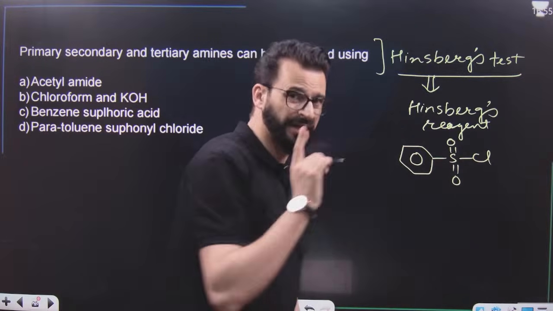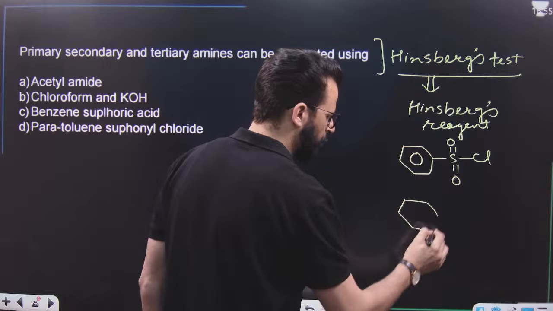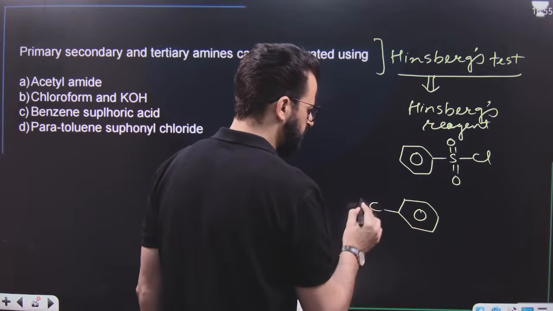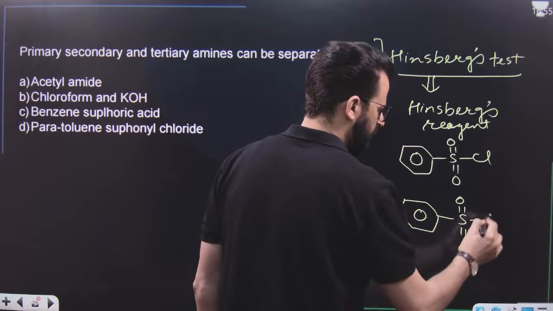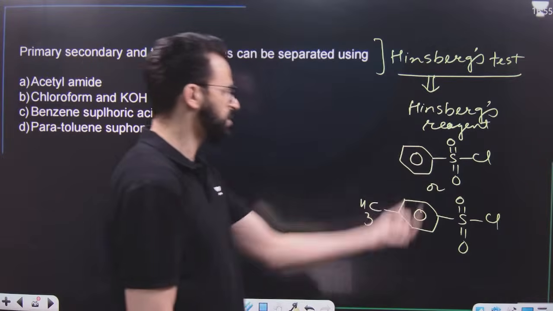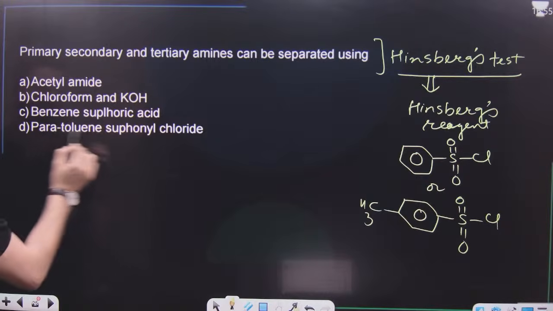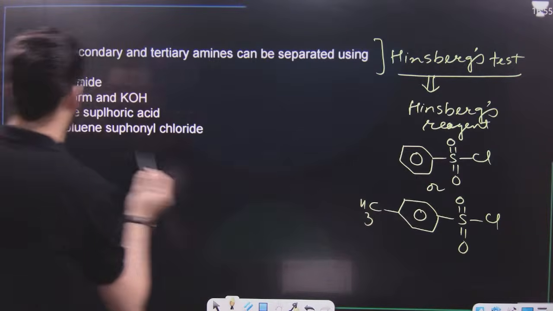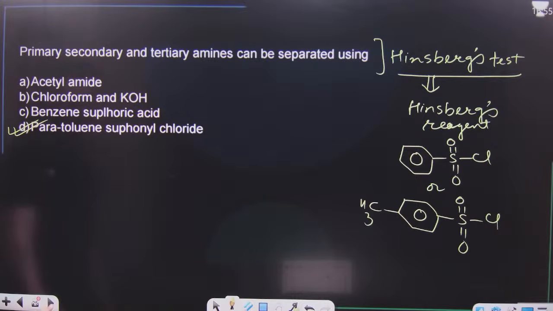But it is written in your NCERT textbook that this benzene sulfonyl chloride is nowadays replaced by paratoluene sulfonyl chloride. That means you can use this or this, depending upon the reaction. Now, it is this paratoluene sulfonyl chloride. This will be the simple option.